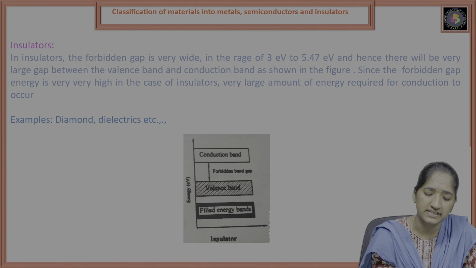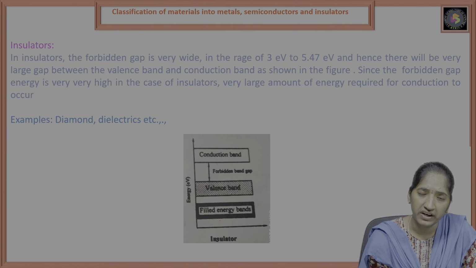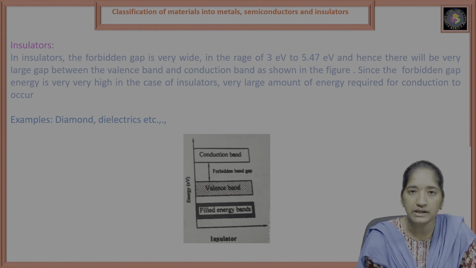Let us see the insulator energy band diagram. In the energy band diagram, we have the filled energy level, the valence band and the conduction band. The forbidden gap is very high compared to the semiconductor. So this is an insulator.